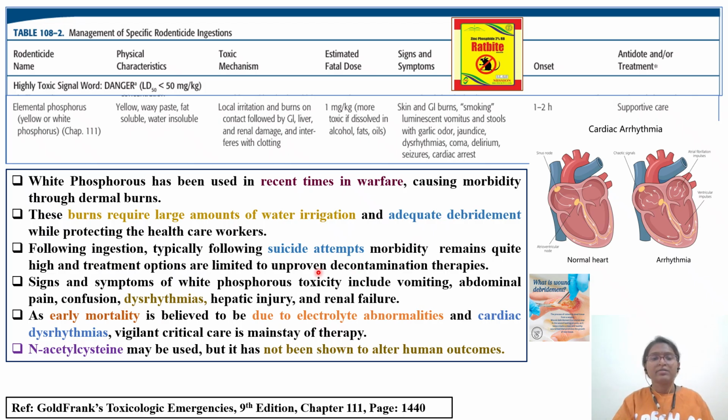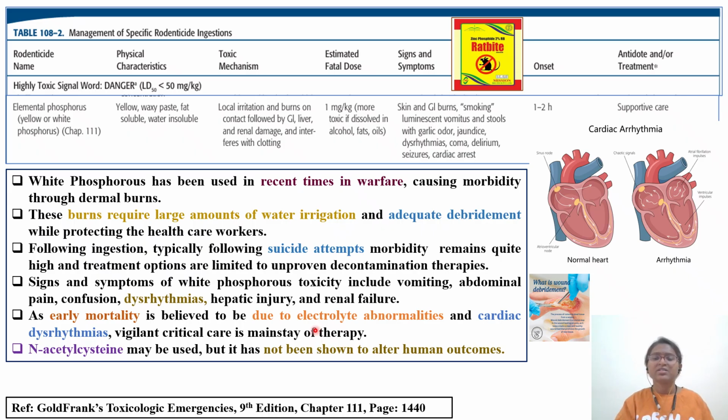It is also used in suicide attempts, and the majority of deaths are due to dysrhythmia. Early mortality is believed to be due to electrolyte abnormalities and cardiac dysrhythmias. Vigilant care is the mainstay of this therapy.